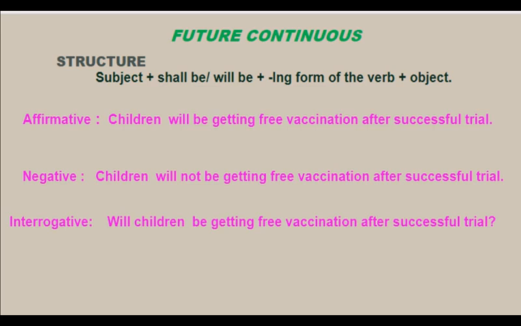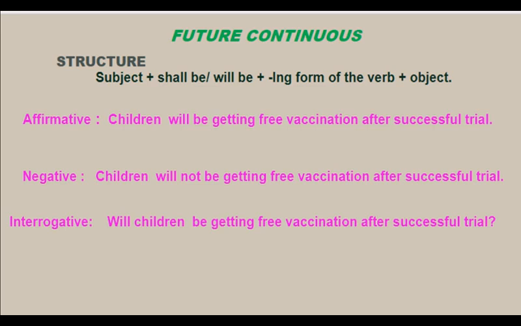Look at the next slide. Let's see how we are going to make sentences in affirmative, negative and interrogative forms in future continuous. So again, you have to remember the structure of the sentence in future continuous.